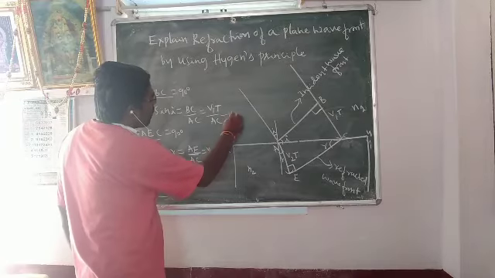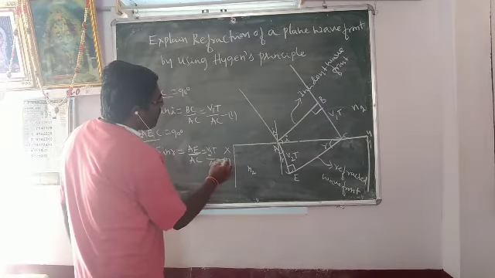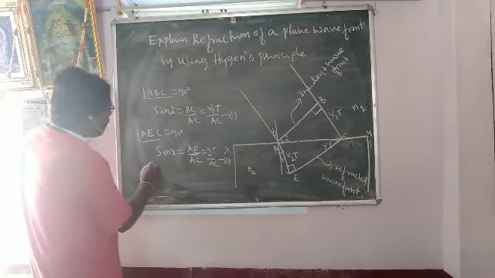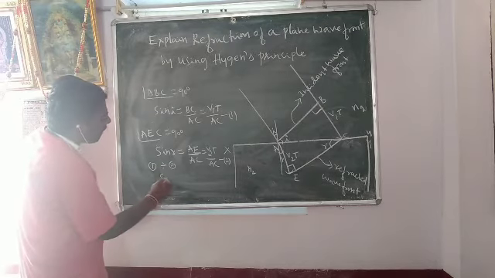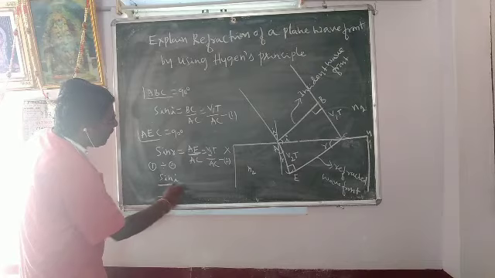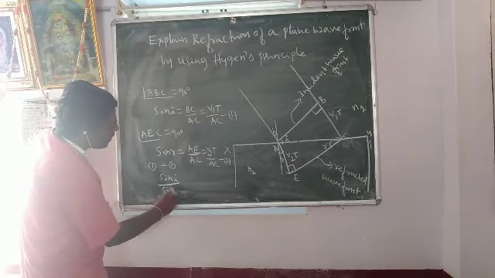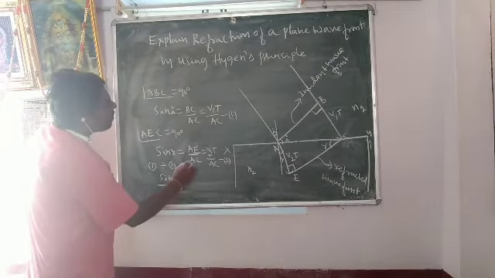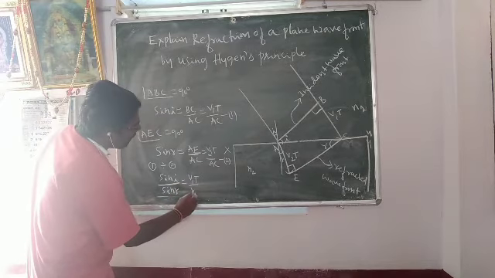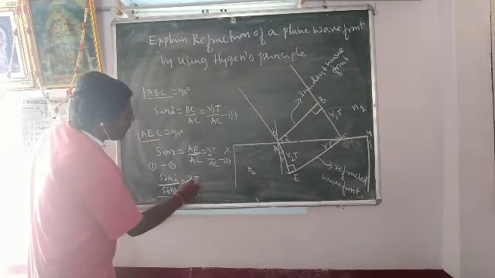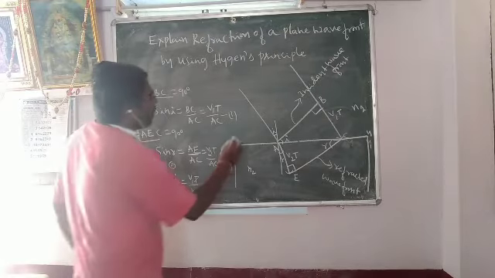We take equation 1 and equation 2. Divide 1 by 2. We get sine i by sine r equal to V1t by V2t. The t gets cancelled.